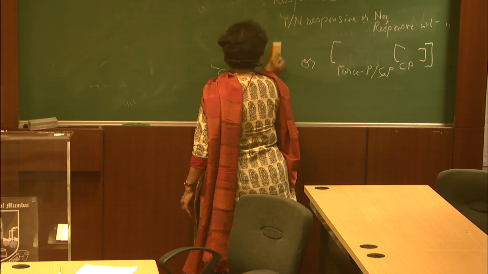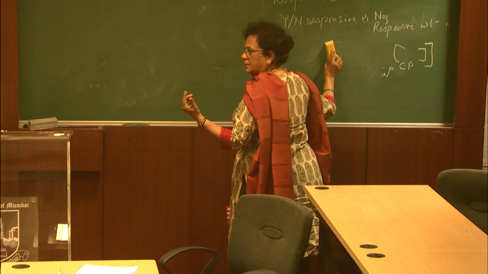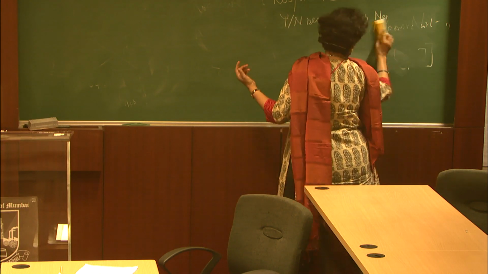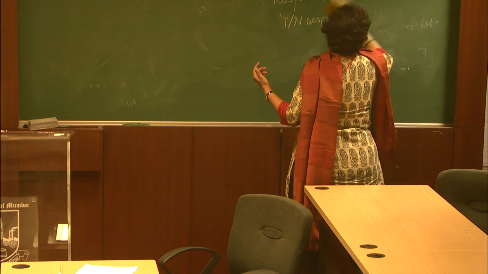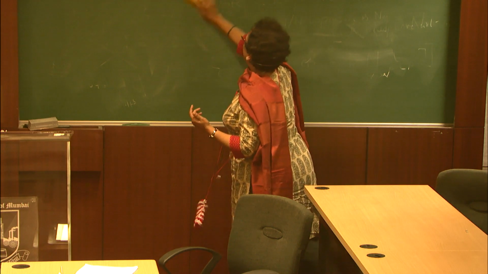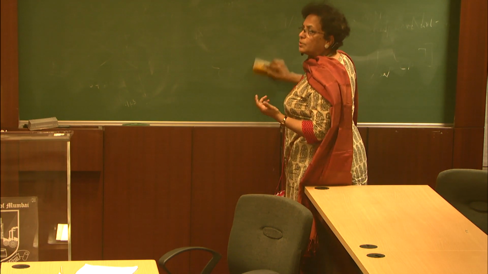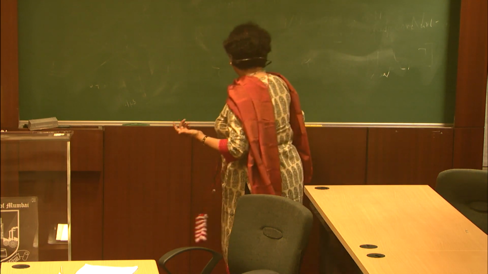So the sentence in English that we were testing was with a WH island, right? And so we are testing to see whether we can say, who do you wonder whether she talked to, right? Some example like that.